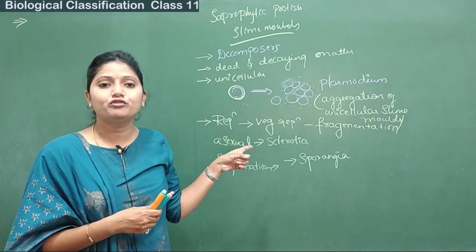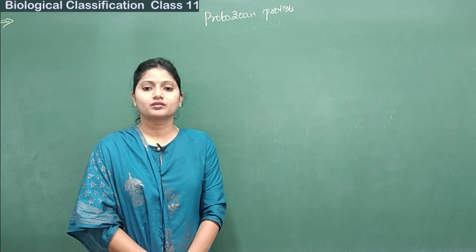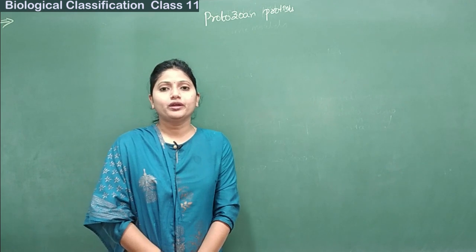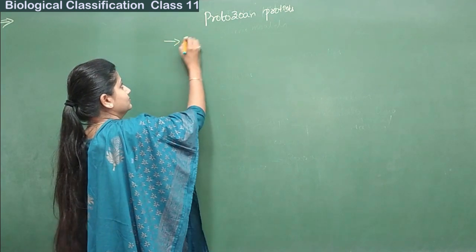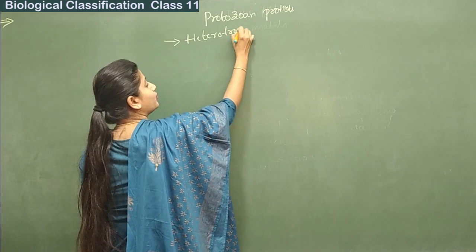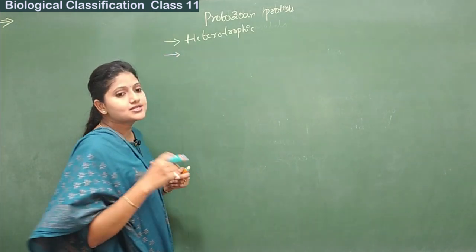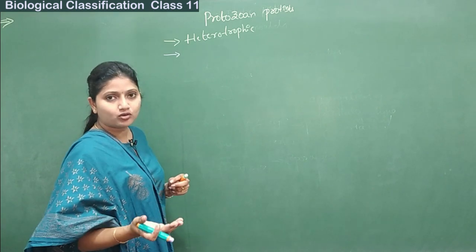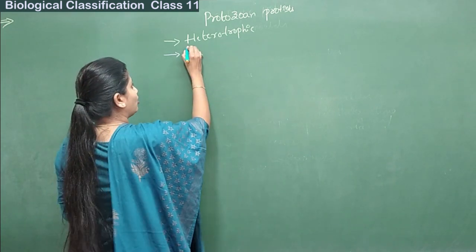Next, in the last video we had seen the photosynthetic protists, and now we have seen the saprophytic protists. Next is the protozoan protists. Protozoan protists are majorly heterotrophic and parasitic in nature. What does heterotrophic mean? Heterotrophs are the organisms which depend on other organisms or autotrophs for their food. They are heterotrophic in nature and they are parasitic also.